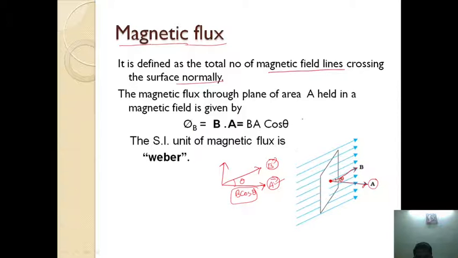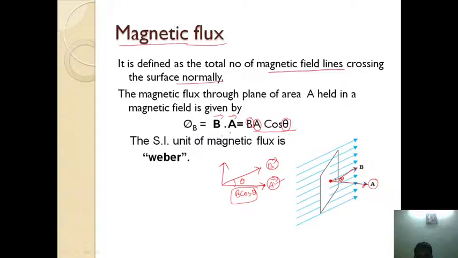Now the magnetic flux is equal to B vector dot A vector, nothing but B A cos theta. The magnetic flux depends upon the magnetic field B, the area, and also the angle between the magnetic field and area.